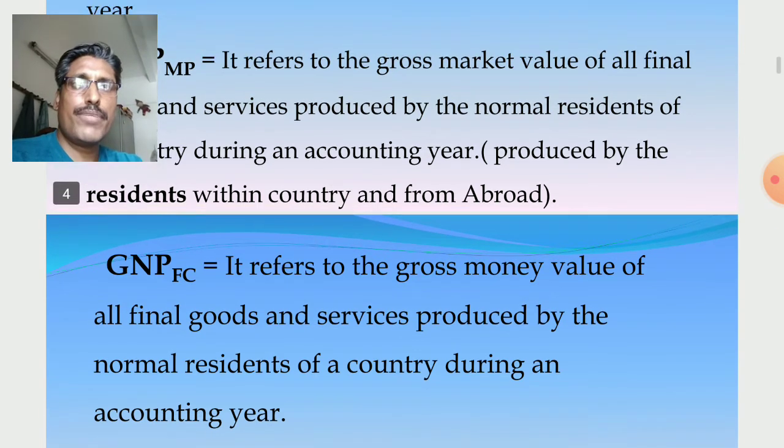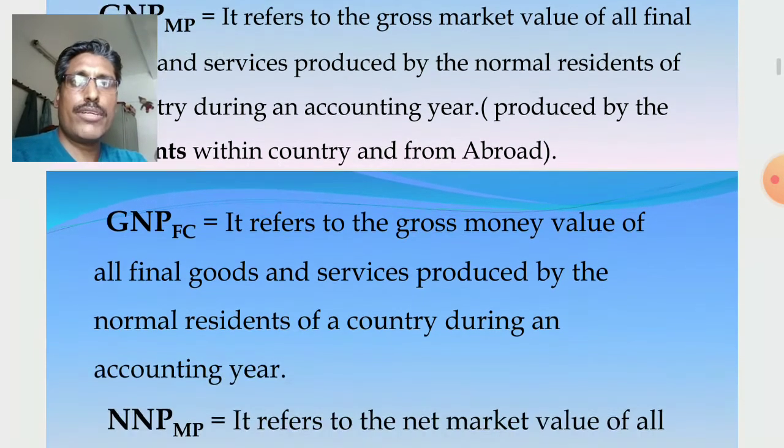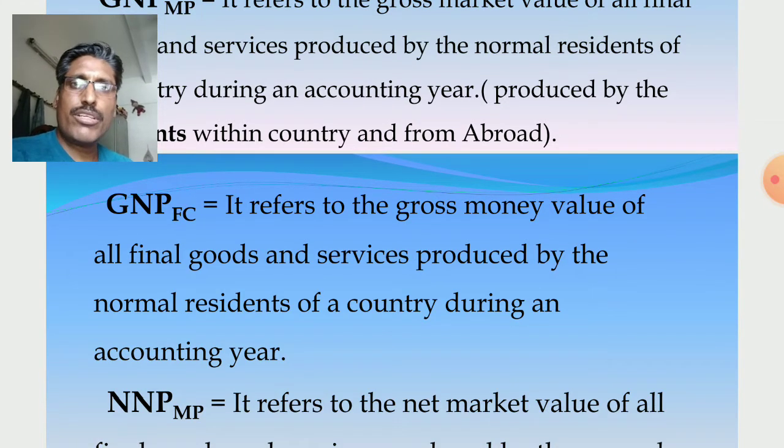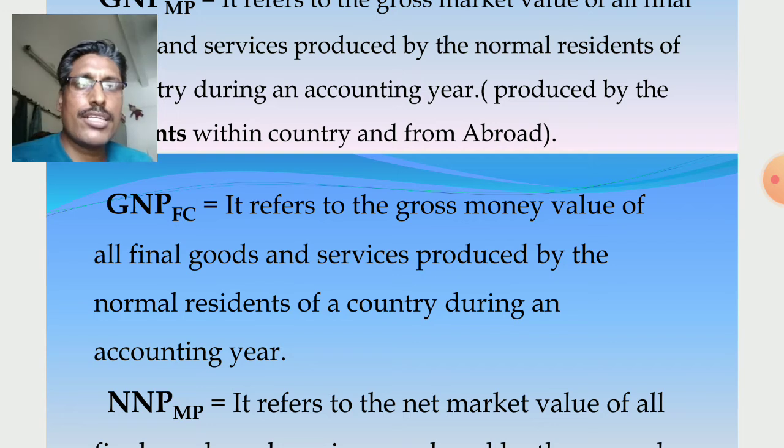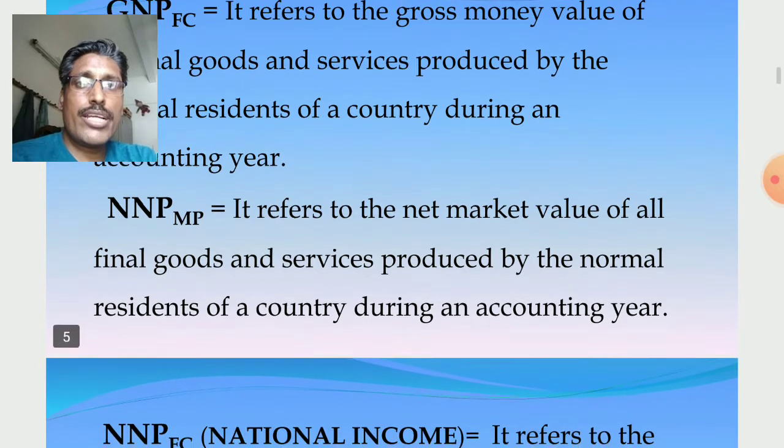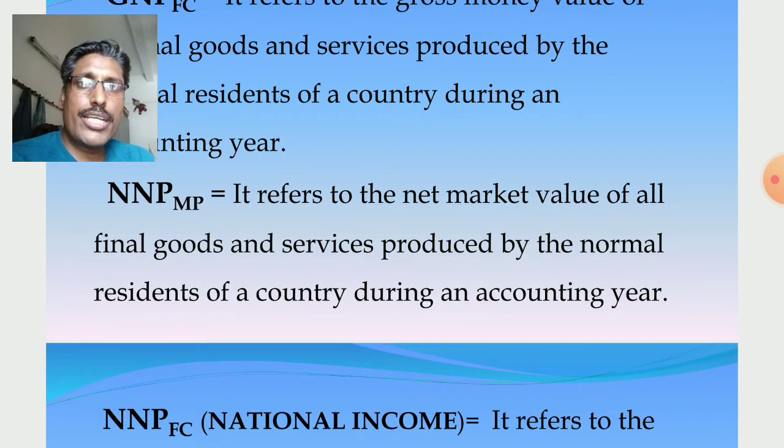Then GNPFC, just here MP to FC. In case of GNPMP, we consider market value, but in case of GNPFC, we consider money value. Other things same. It refers to the gross money value of all final goods and services produced by the normal residents of a country during an accounting year. Next one, NPMP. It means from GNPMP subtract depreciation. So gross to net, depreciation subtracted. So NPMP refers to the net market value. Market value here, market price is given.